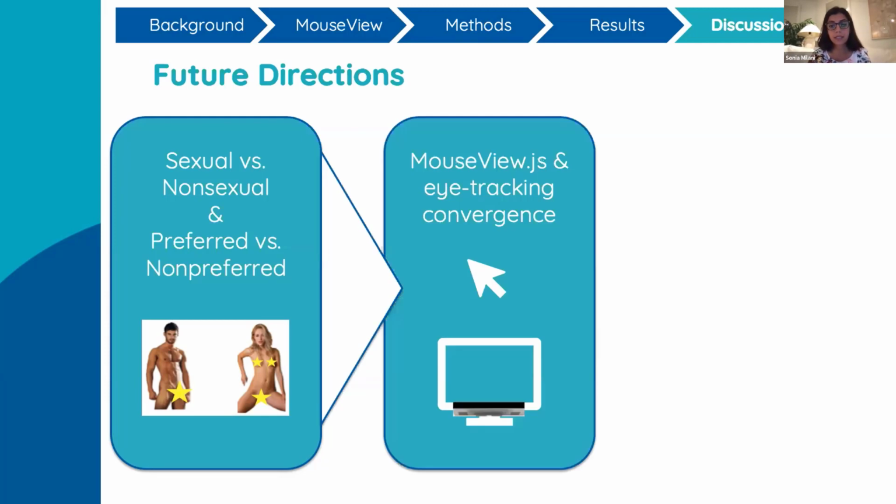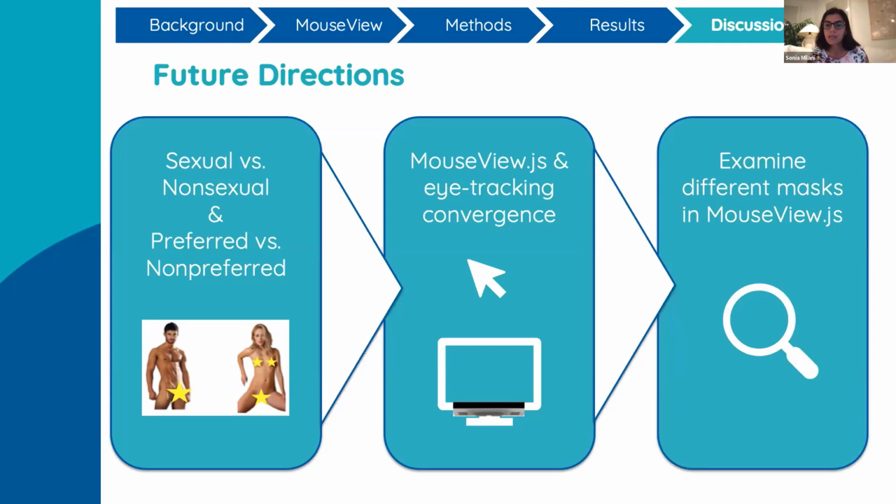We also plan to conduct in-laboratory eye tracking, COVID permitting, to look at mouse view and eye tracking convergence. And we are going to be doing this within samples. So the same participants that participate in mouse view will be invited to participate in an in-lab eye tracking as well. And we also wanted to examine different masks in mouse view.